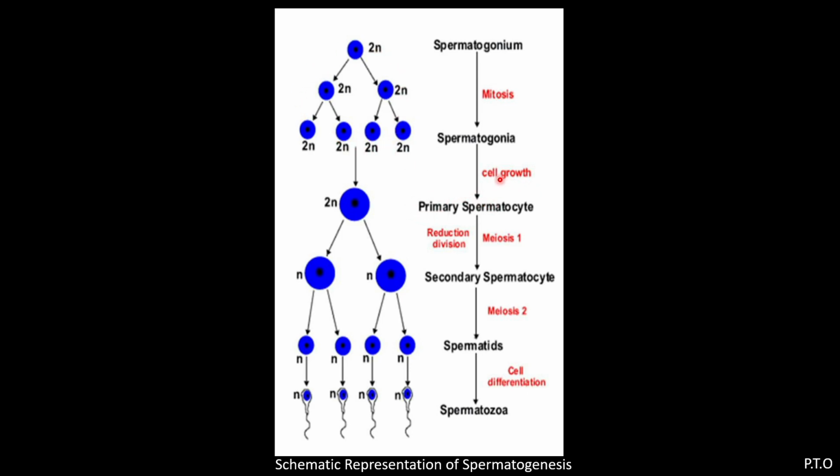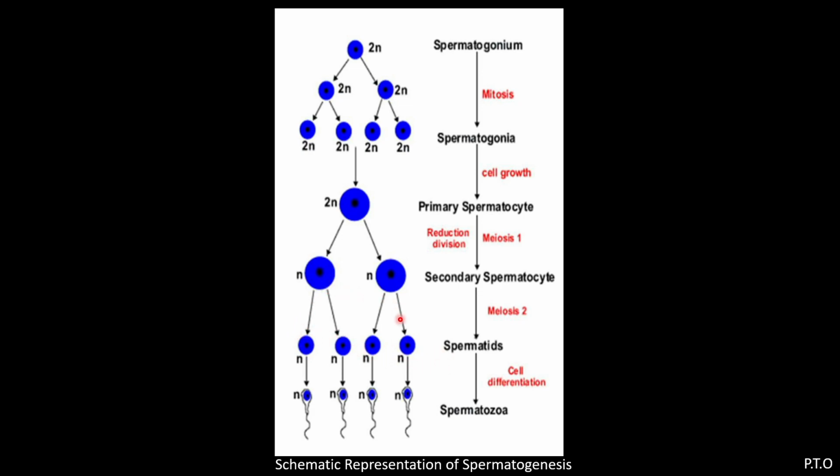Then the growth phase, in which the cell increases in size, and now it is called a primary spermatocyte. Now this primary spermatocyte undergoes meiosis, meiosis 1 and meiosis 2, that is a reduction division. In meiosis 1, two secondary spermatocytes are formed. The chromosome number is n, haploid. And from meiosis 2, four spermatids are formed, and here again the chromosome number is n.